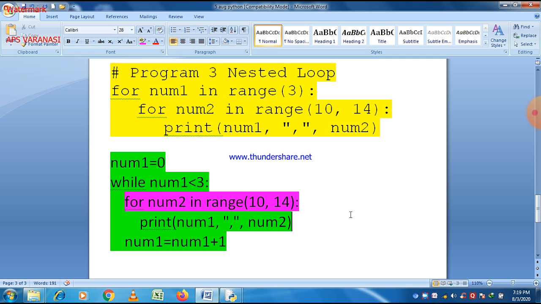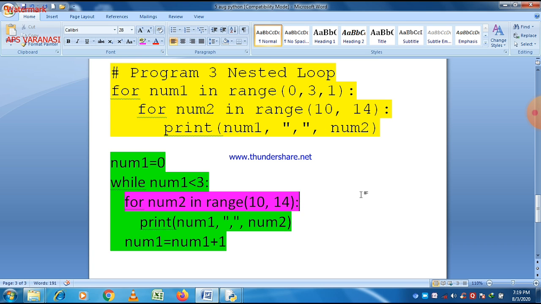Now if we convert this program from for loop to while loop, first of all let us take it in an easy way. First of all, convert only one loop into while loop, and the second loop remains the same in case of this program. As you can see here that first loop is basically 0, 3, 1, because by default the loop starts from the value of 0. Then now we have to convert the first for loop into while loop.